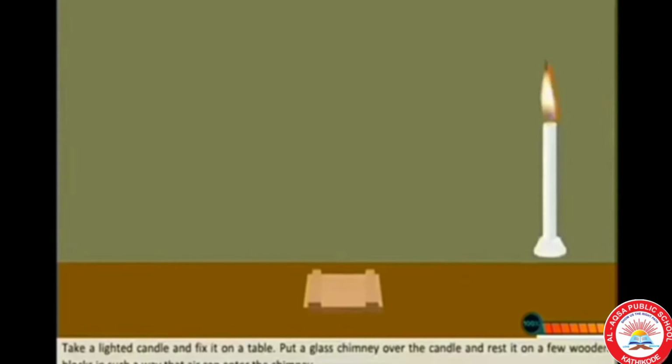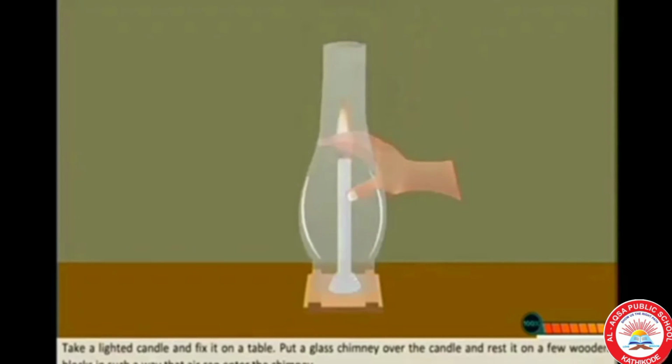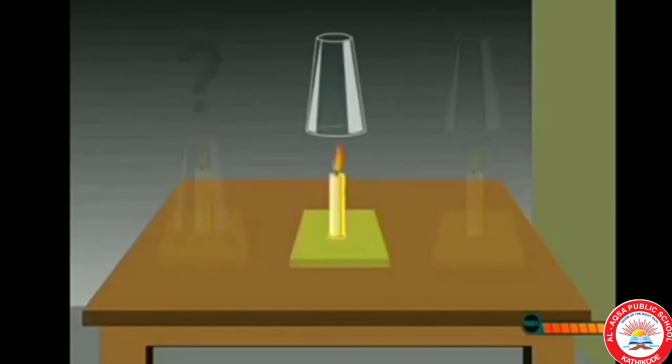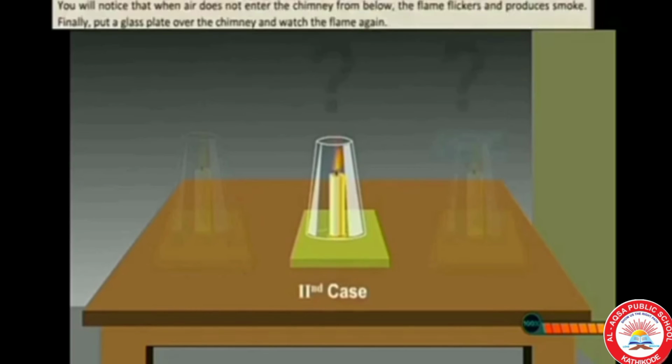Now we can check conditions required for combustion. We have to take a candle, light the candle and fix it on a table. Put a glass chimney over the candle and rest it on a few wooden blocks in such a way that air can enter the chimney. Now we can see that it is continuously burning. But in the second condition, you have to take away the wooden blocks.